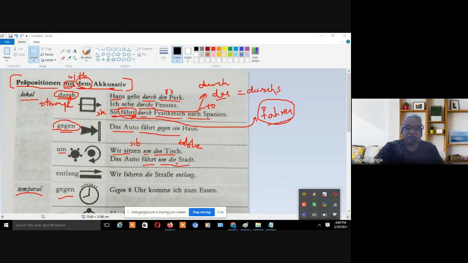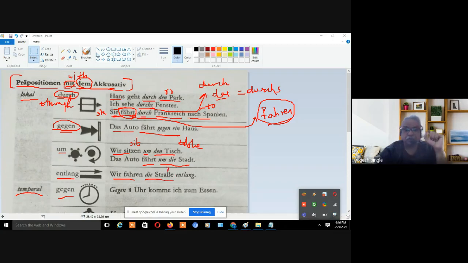Now die Stadt, die, and again what is the accusative form of die? The accusative form is die, right? So it is same. So die Stadt, but it is in accusative form. It is not in nominative form. Next, entlang. Entlang means along, right? Along. Wir fahren, we are traveling die Straße.